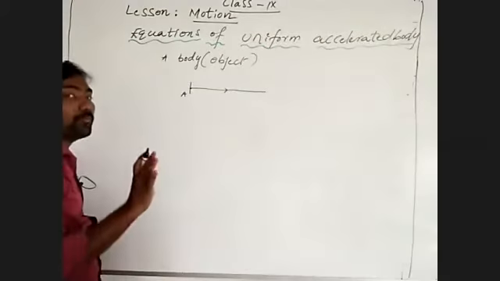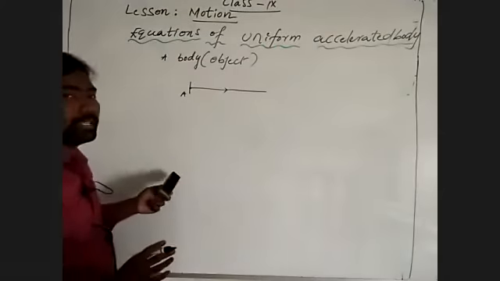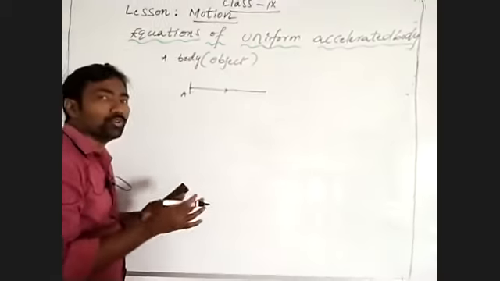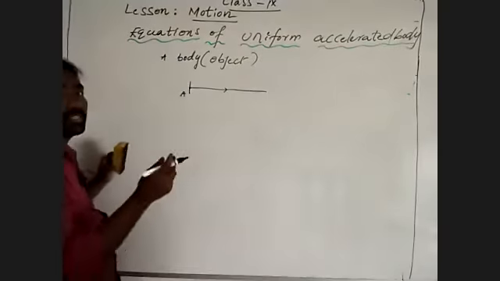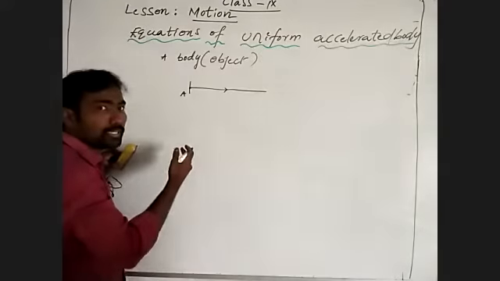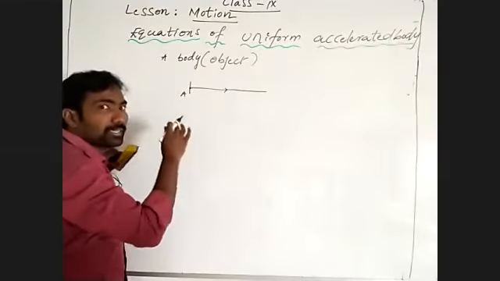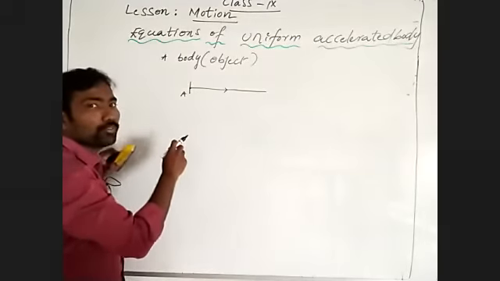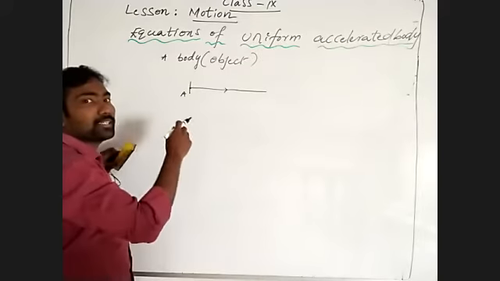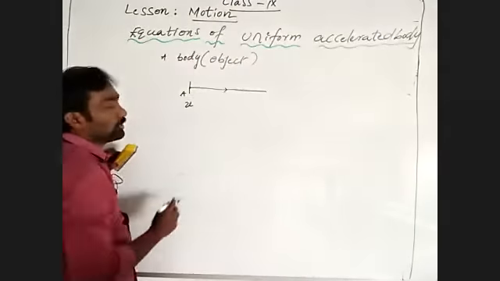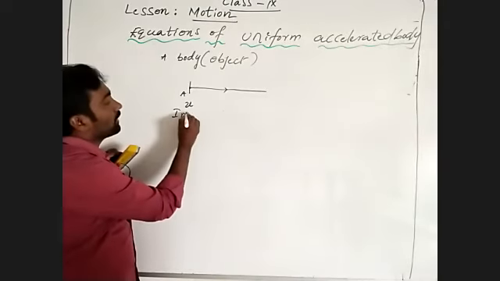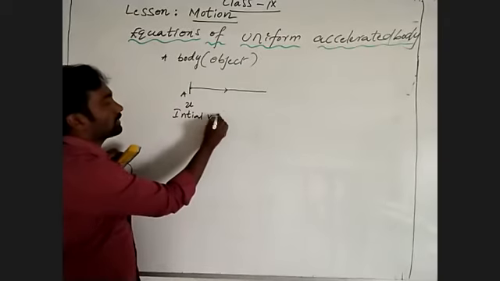It started with initial velocity. What is this initial velocity I am saying to you? u. It is the initial velocity.